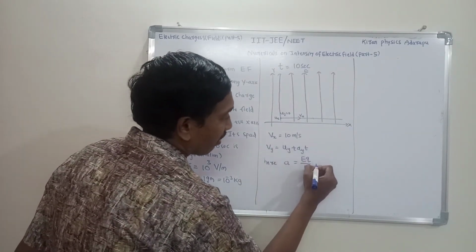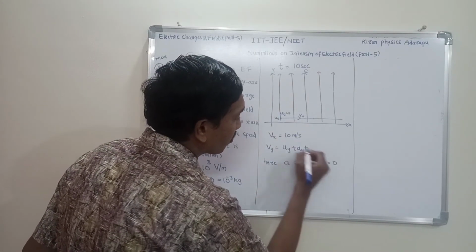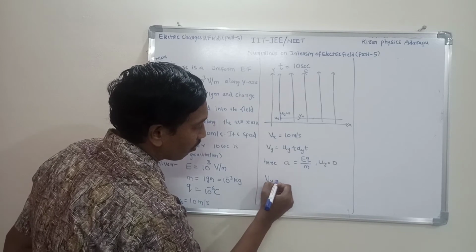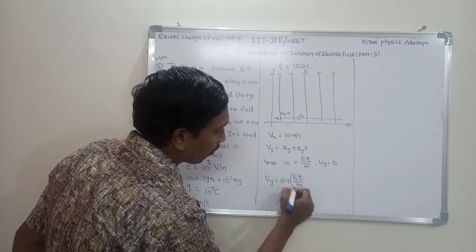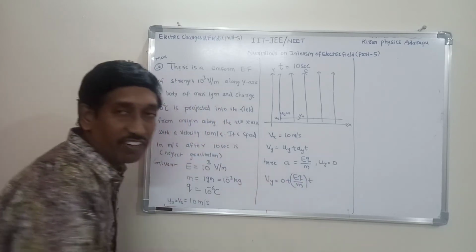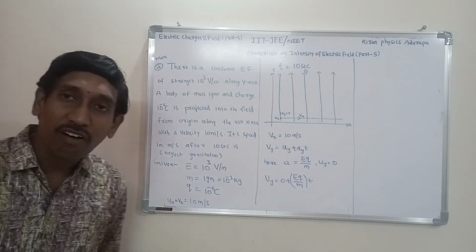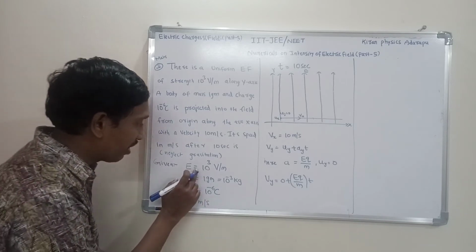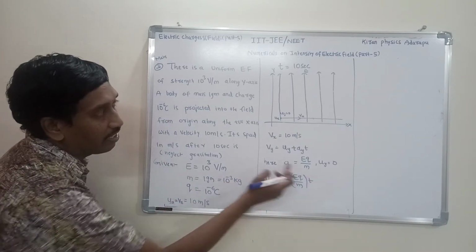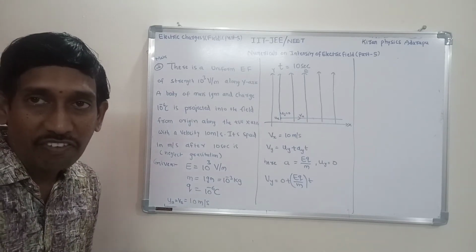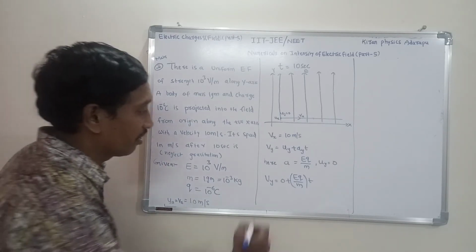Here uy is equal to 0. Substitute these two values here. Vy is equal to 0 plus Eq by m into t is the formula for Vy. Now substitute all these values in the expression. We know the E value, Q value, m value and t value. Substitute directly, you get Vy. That's a simple procedure.